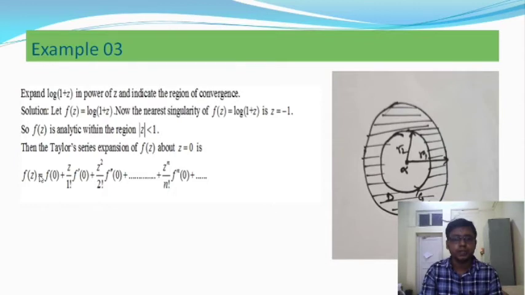The mathematical expression of the Taylor series, that is the Maclaurin series about the point z is equal to 0, is f of z is equal to f of 0 plus z by 1 factorial f dash 0 plus z square by 2 factorial f double dash 0 plus, and so on, z to the power n by n factorial f to the power n of 0. This is actually the nth order differentiation, or nth term of the given series, and so on up to infinity.